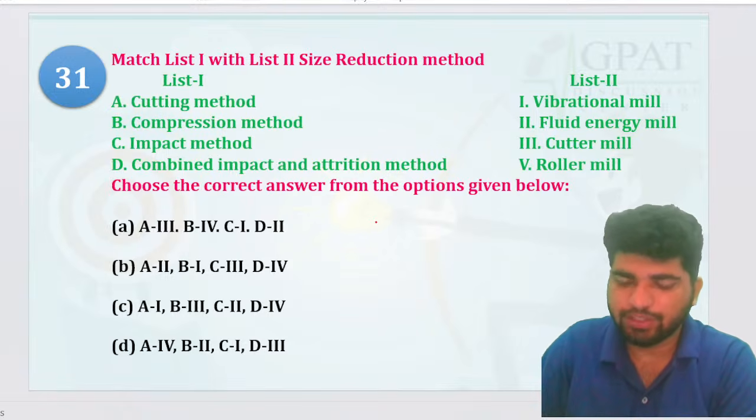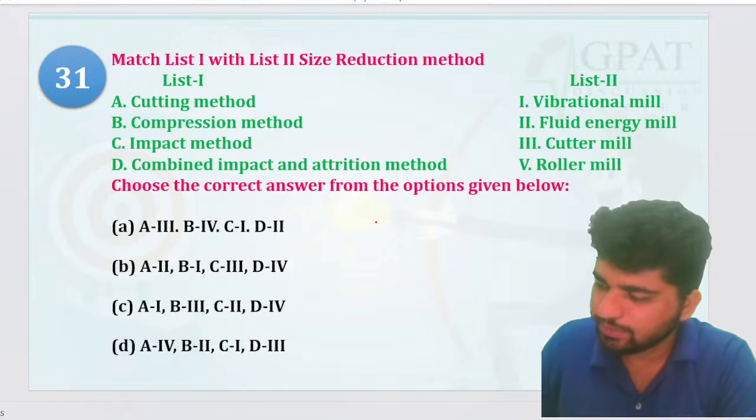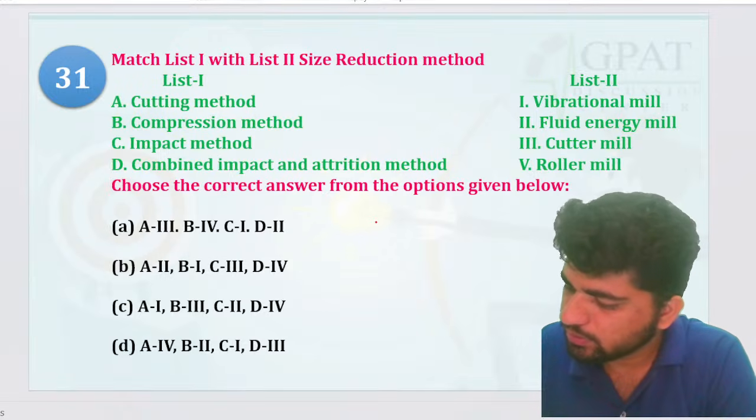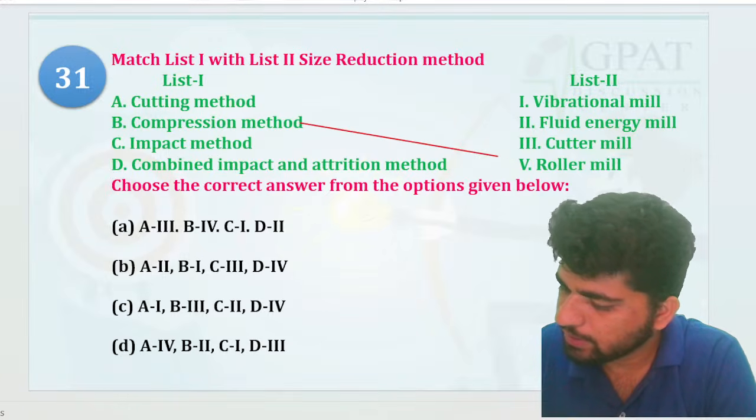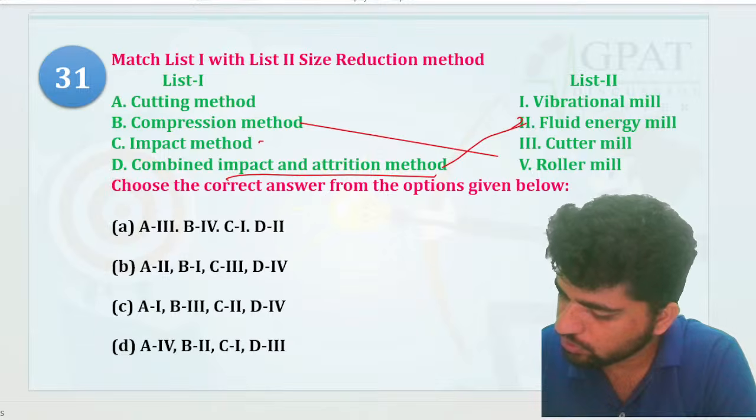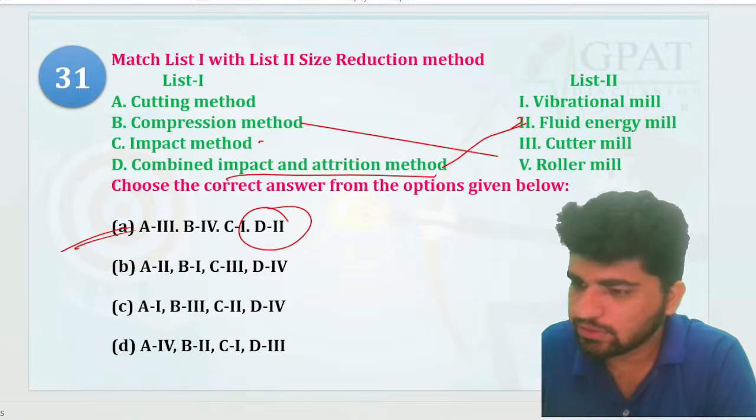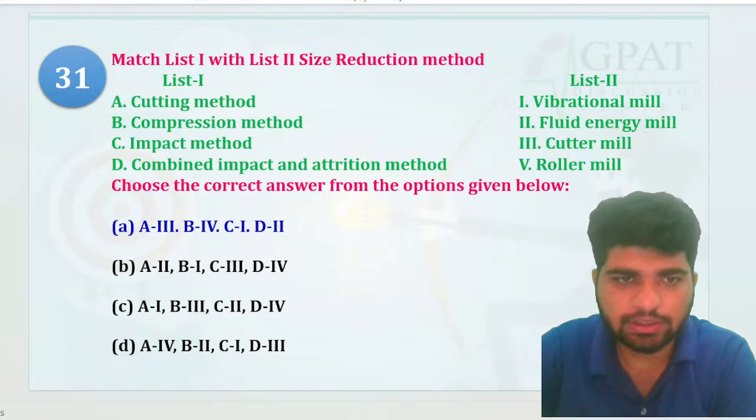So 50-50 chance. Okay, so cutting method is what? Okay, compression तो रोलर हो गया, है ना. इम्पैक्ट, कंबाइंड इम्पैक्ट, तो दैट इज योर फ्लूइड एनर्जी मिल, है ना. तो डी का टू, here you have got the correct answer, right? A is going to be the correct answer, right?